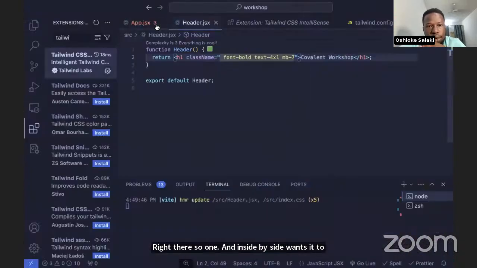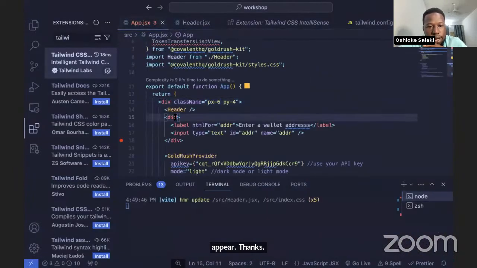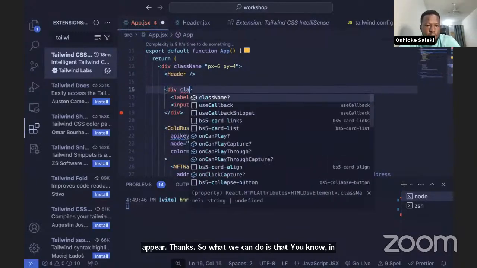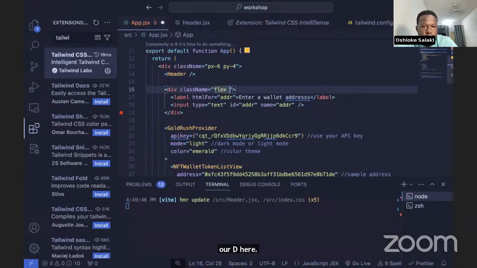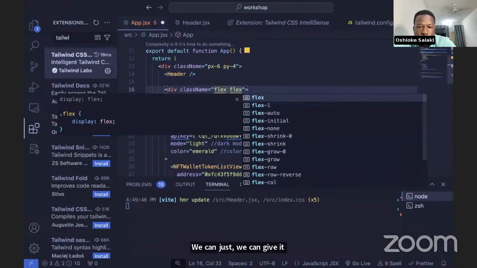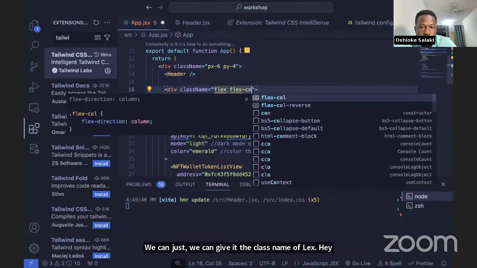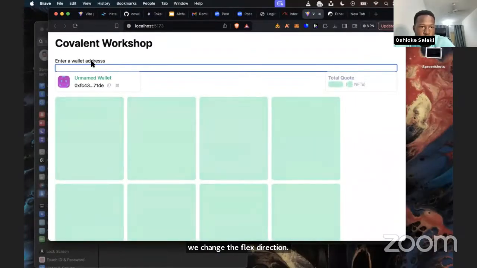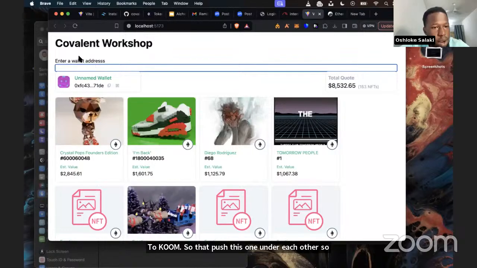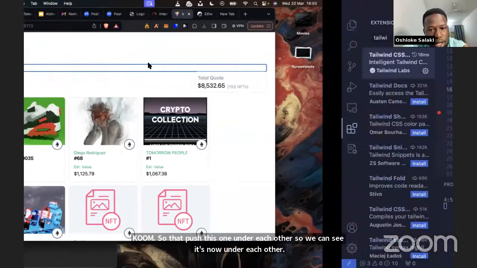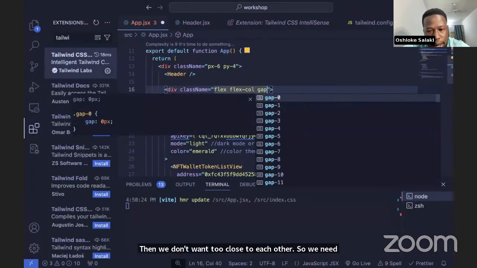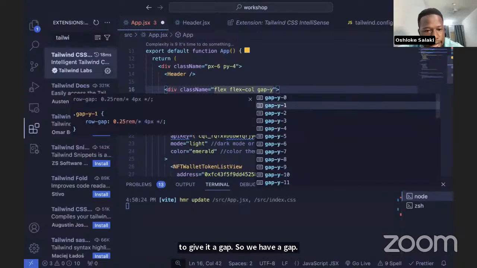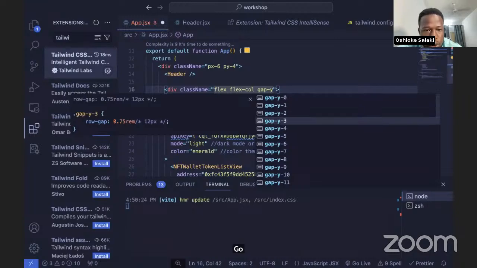So what we can do is in our div here, we can give it a className of flex. Then we change the flex direction to column. So that puts it one under each other. So we can see it's now under each other. Then we don't want it too close to each other, so we need to give it a gap. So we have a gap Y. Let's give it a gap of 12 pixels.